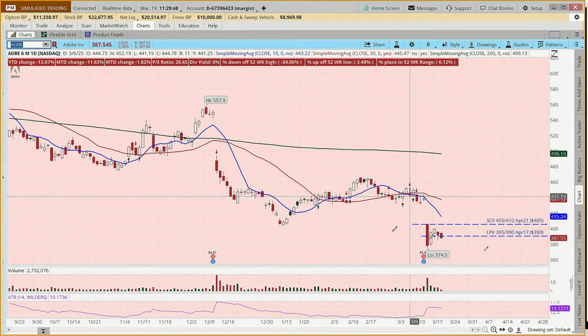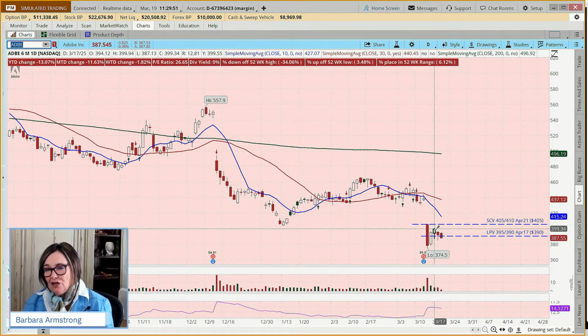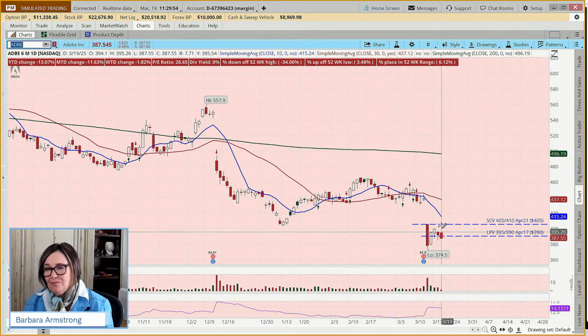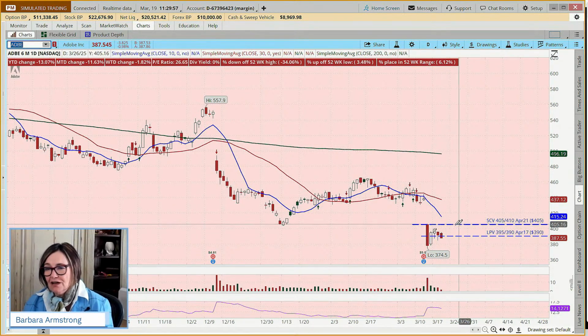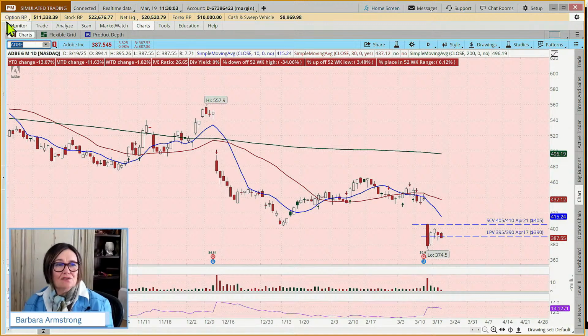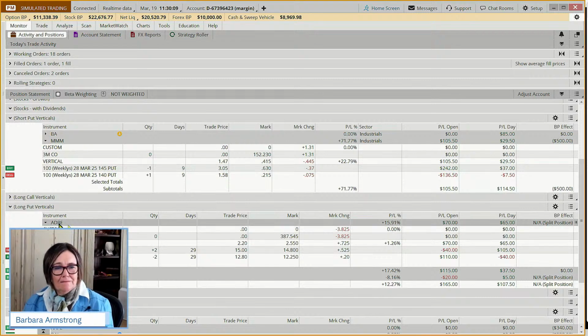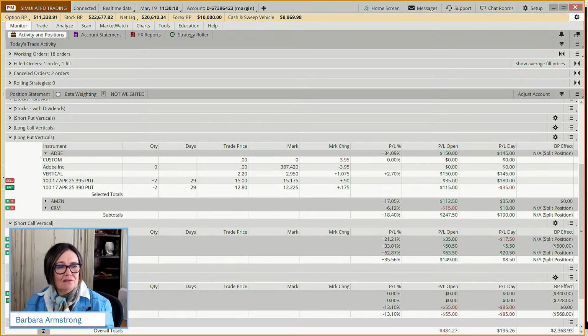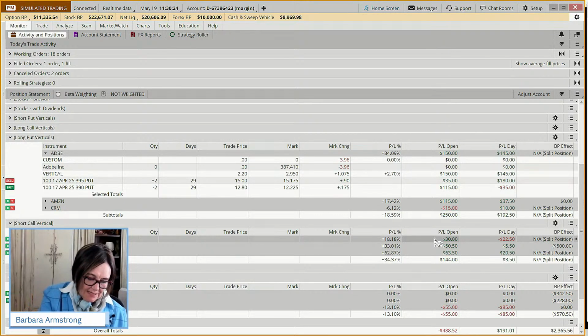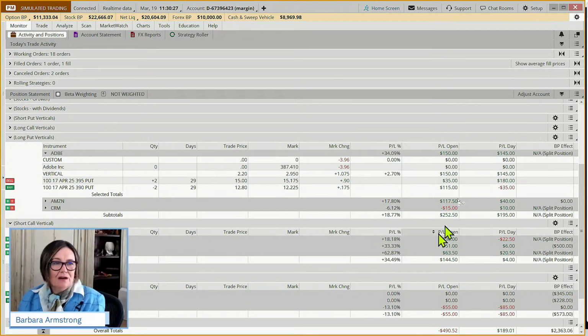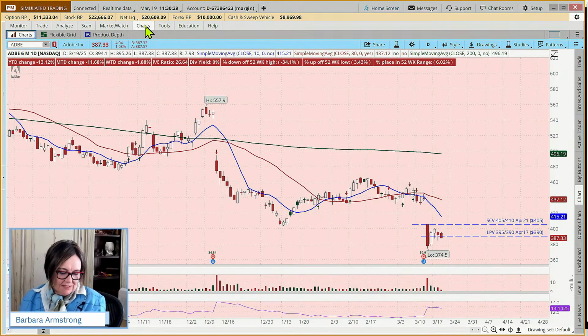How about Adobe? Well, Adobe looks good, and we're moving below the low of the high day, but we've already got a short call vertical trade on and a long put vertical trade on. And when we look at those, they're doing just fine, I think. Adobe, yeah, we're up 17% on our long put vertical, and on our short call vertical, we're up 19%. I think we just put those on Monday. So that's Adobe.